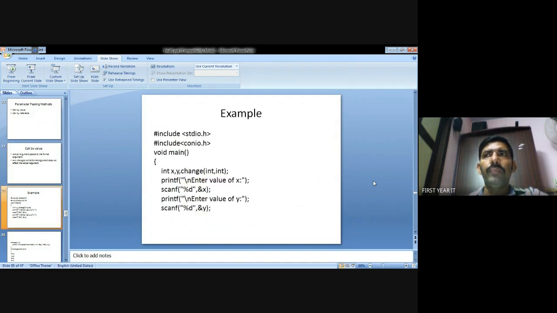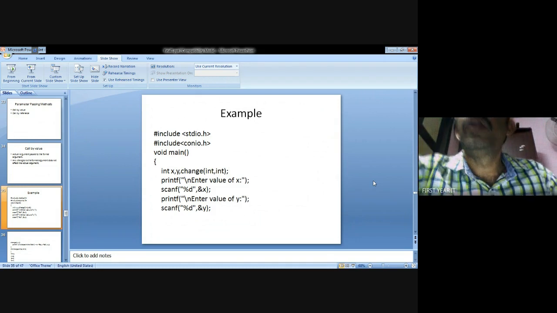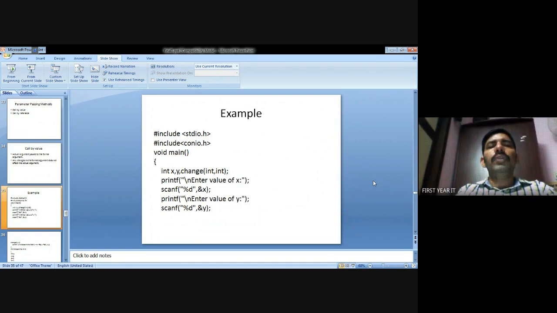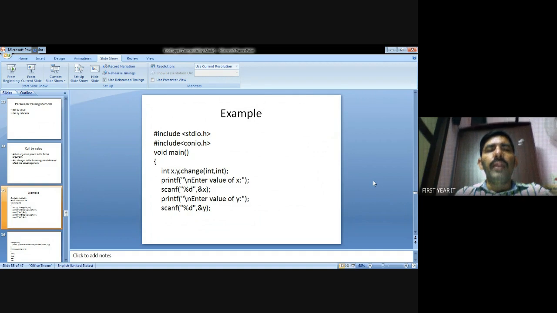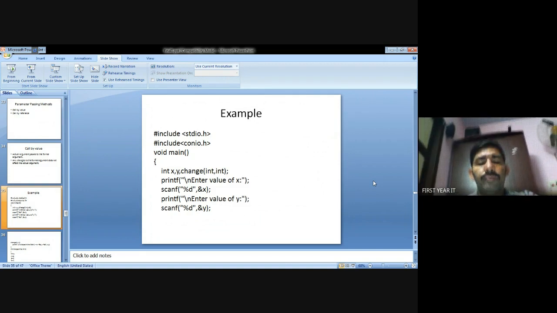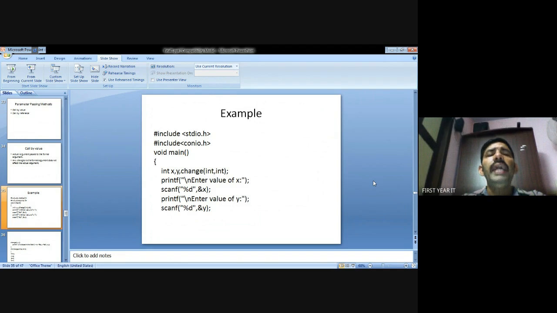This is the program you assign. This program has include stdio.h, include conio.h. These are the header files. After that declare the main method, void main. Open braces, inside that the declarations. First int x comma y comma change. Int x comma y means those are variable names. Change means there is a function name, a sub function name. Int int means there are parameters. So passing parameters using integers.